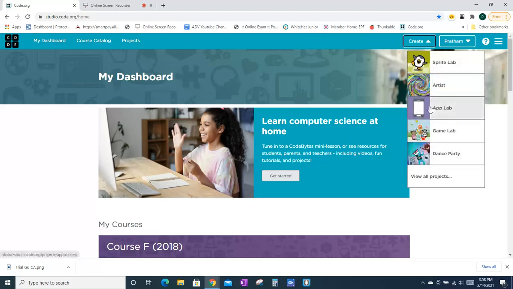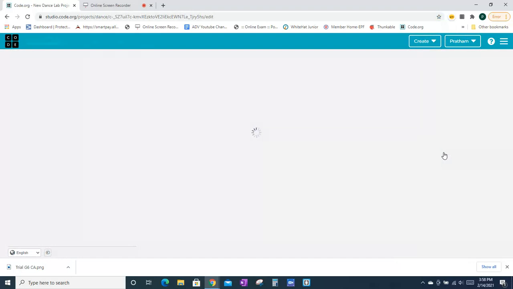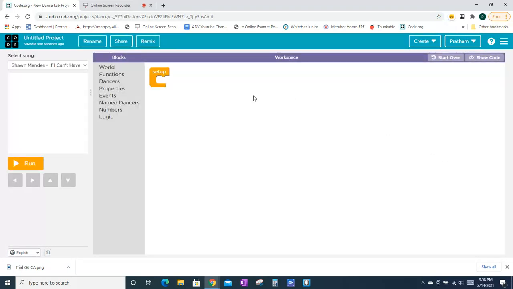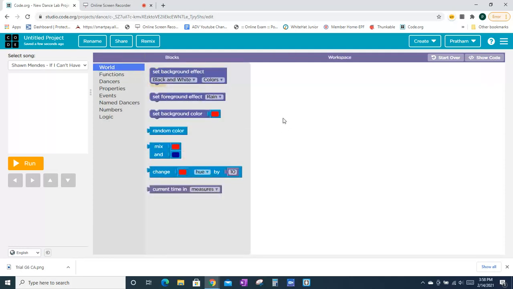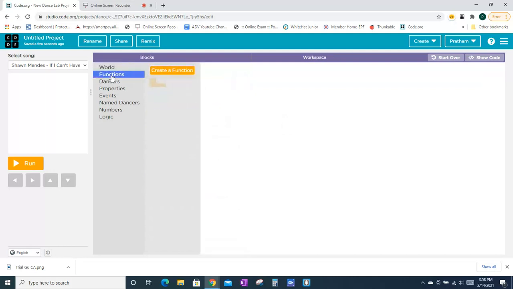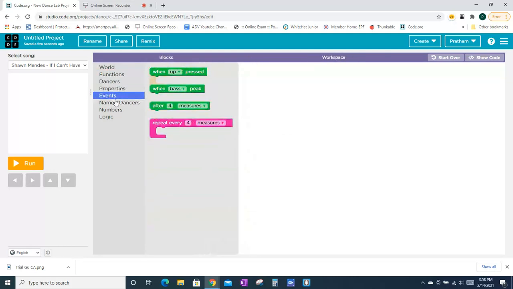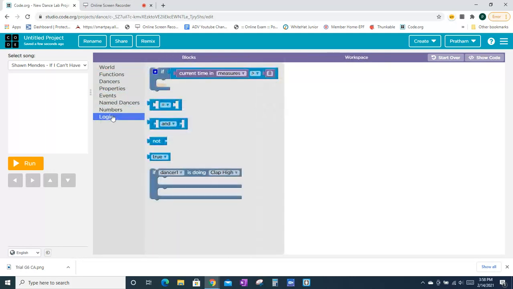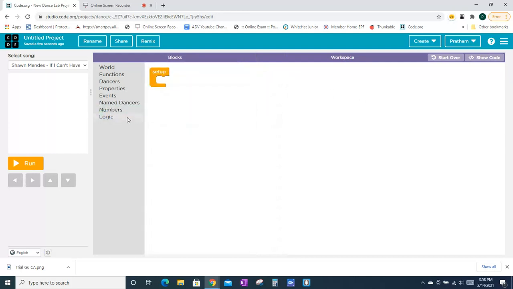And for dance party, it's just going to have a song and then setup. It's a sprite lab and it has some preloaded songs, so you can just put a sprite and make it dance.